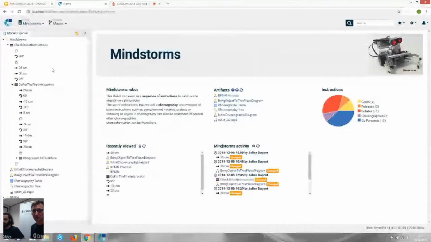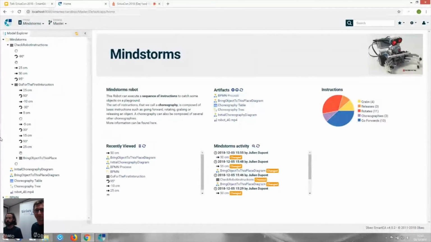And on the left side, you have the web version of the Model Explorer, without the editing capabilities. You find all elements available in your repository, as you can see in the Rich client. And in this Model Explorer, you can add your model, your graphical representation, and you can add all